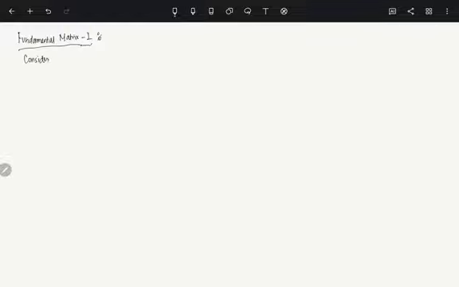Consider a variable coefficient n cross n system, which is given by x prime equals A(t) times x, where A(t), this is a variable coefficient, of course, is a continuous n cross n matrix function. Clear? Let me put it this way. Basically what I mean is, all the coefficients of A are going to be continuous on whatever interval we are going to define this system.